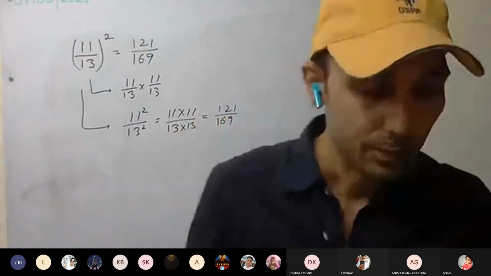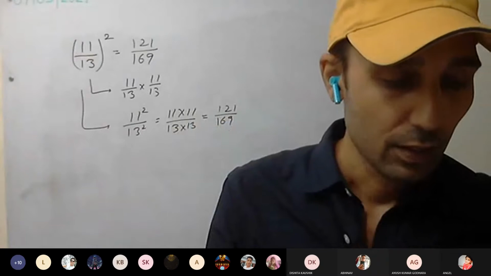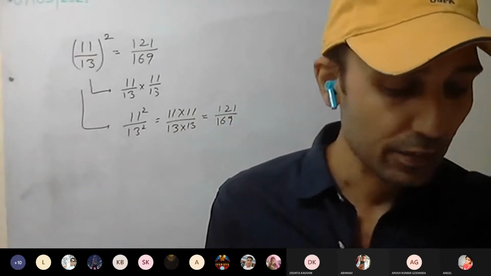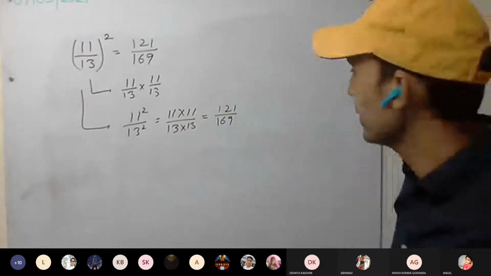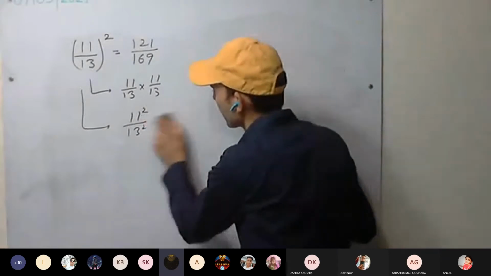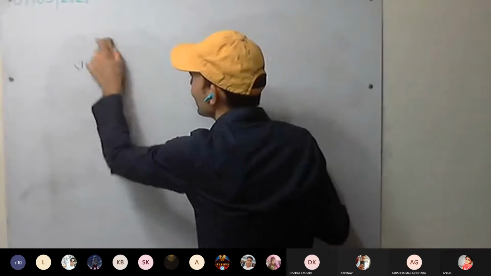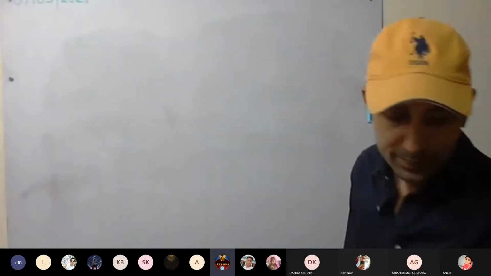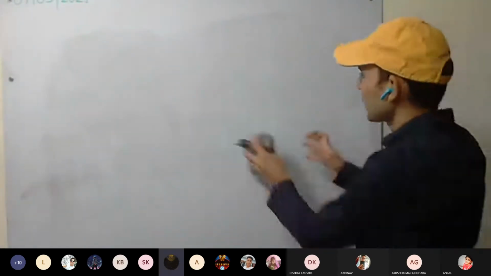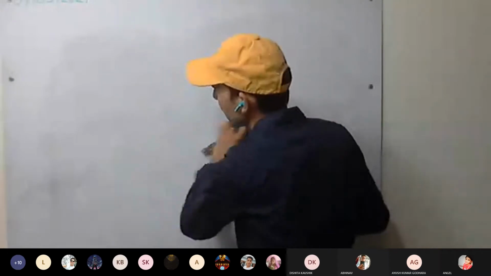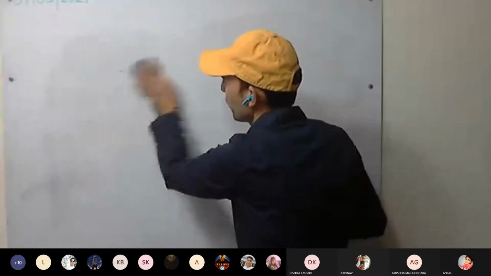Okay, do the second one: minus 1, 7 upon 11, whole cube. So what you have to do first, it's in mixed fraction. We have to convert it into a proper or improper fraction. Improper, since the numerator is bigger than the denominator, so it will be an improper fraction.